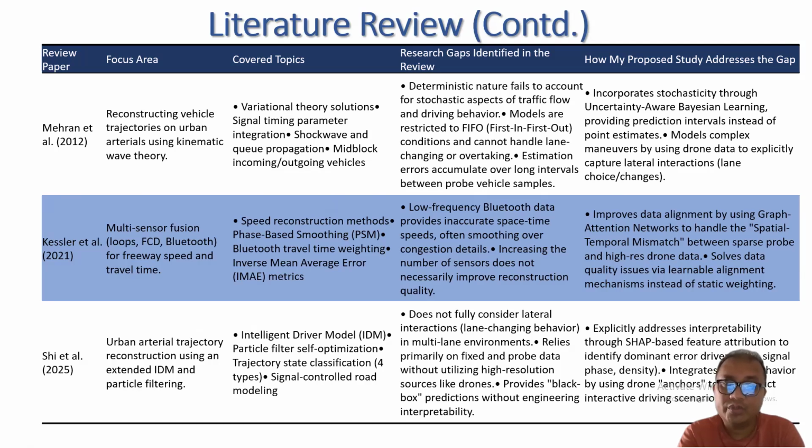I will not use static weighting. Xi et al. use urban arterial trajectory reconstruction and extend it with the intelligent driver model and particle filtering. But I want to propose explainable AI using SHAP-based feature attribution to identify dominant error drivers.